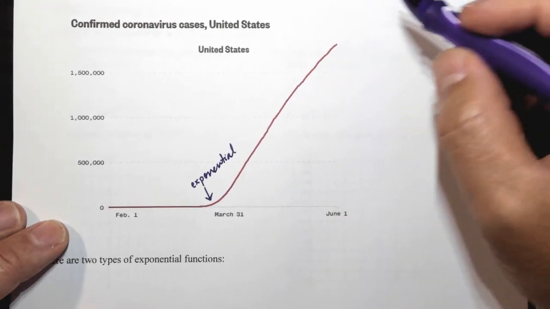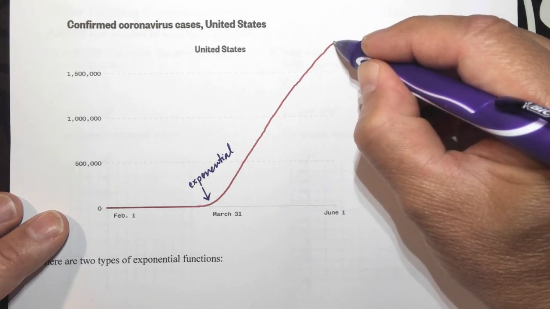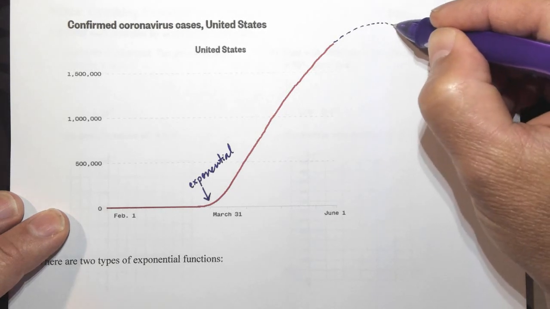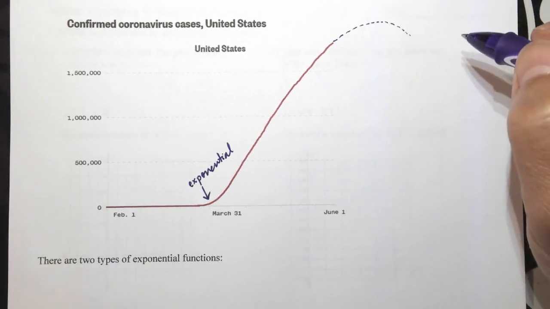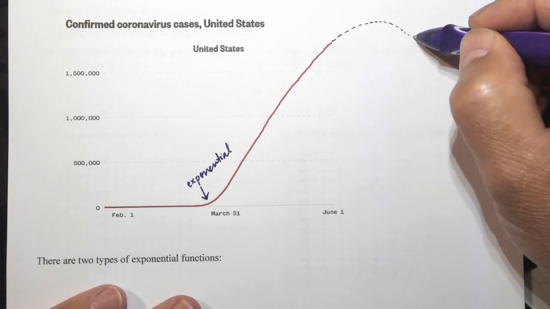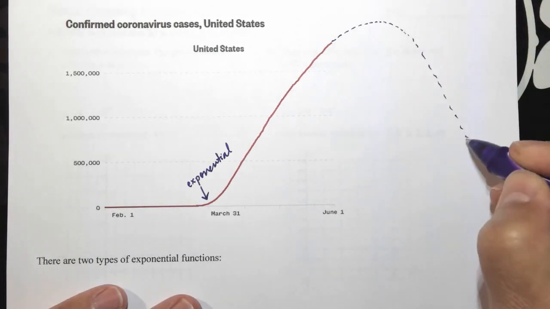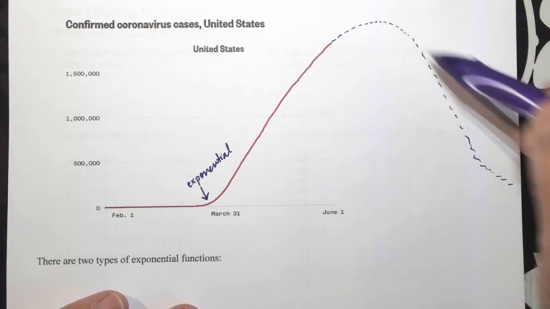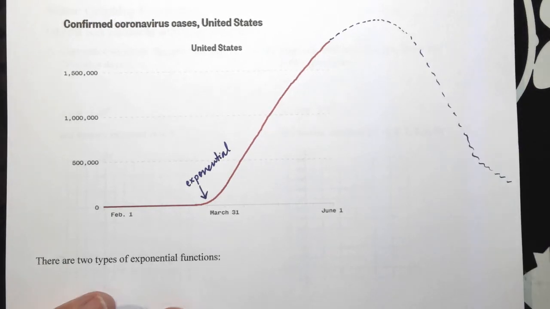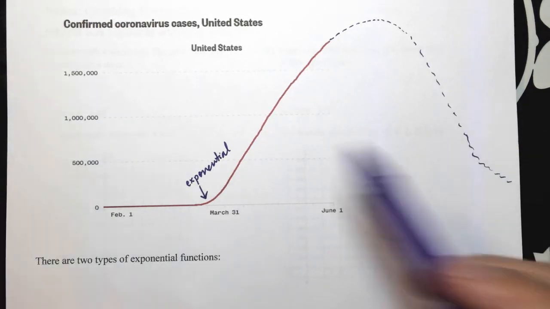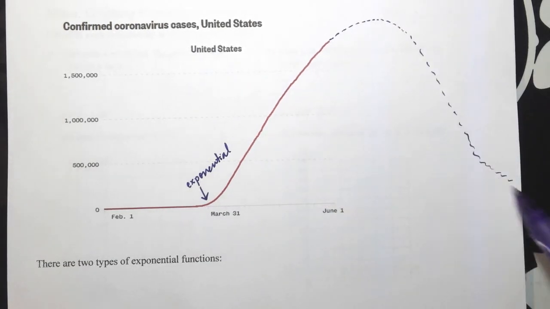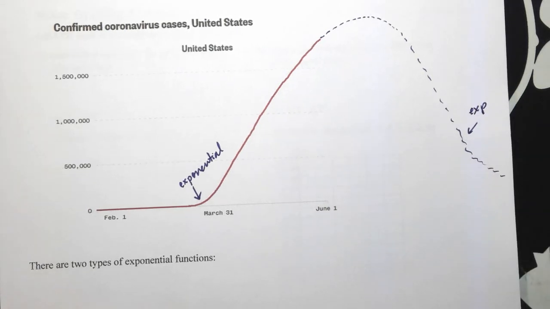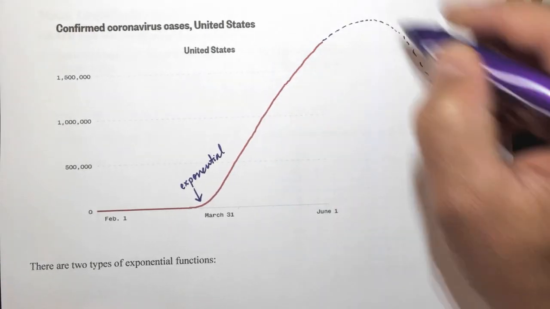But what you can tell is going to happen is it's going to taper off at some point. A lot of the experts are predicting mid-June to late June, right? And then it's going to go like that. Yeah. What's that look like to you? Quadratic, of course. And this right here is exponential. So that's why we study all these different functions. Linear, quadratic, exponential. I'm going to abbreviate exponential like that. Okay. This part of it is quadratic.